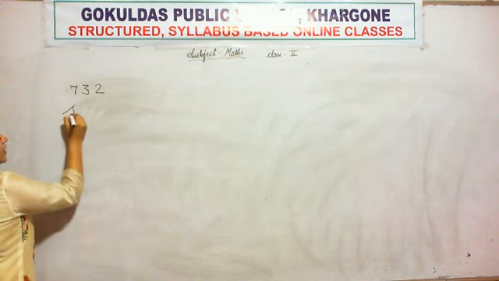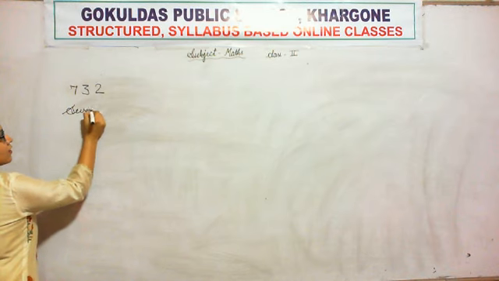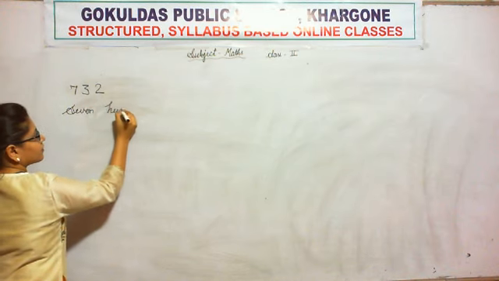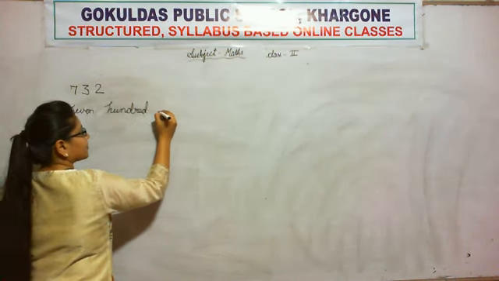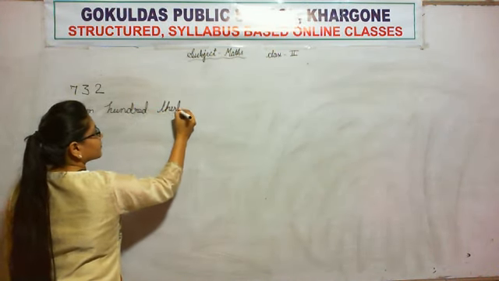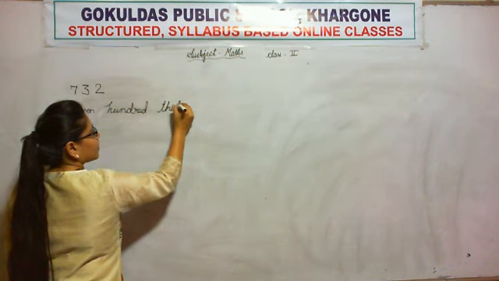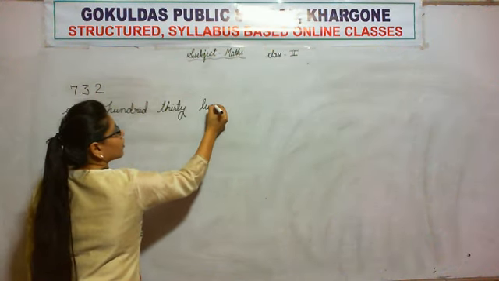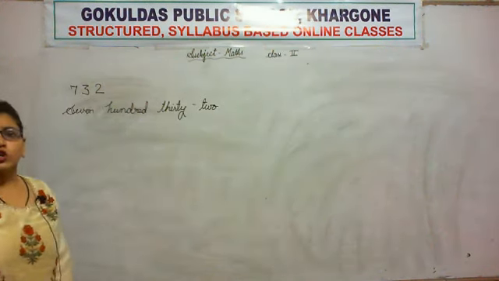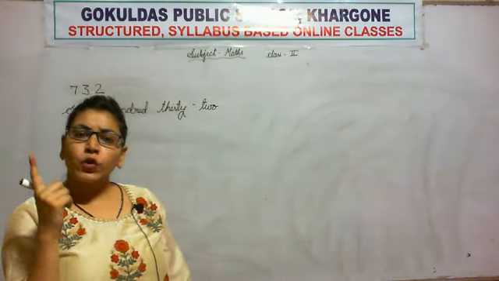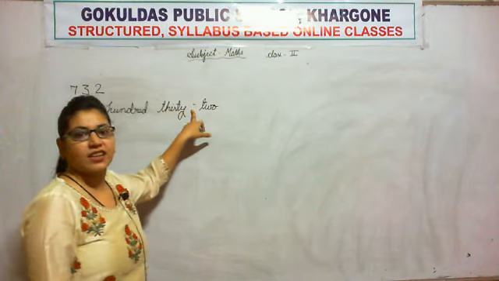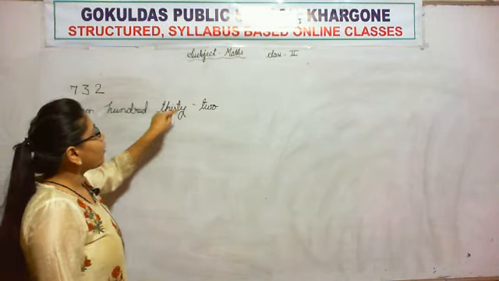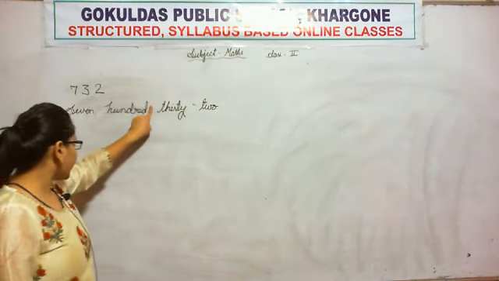So we will write 700 and 32. So students, did you notice one thing, that I put a dash here, and why only here, not here